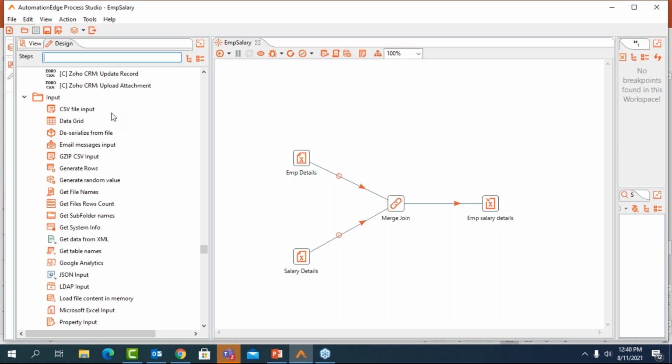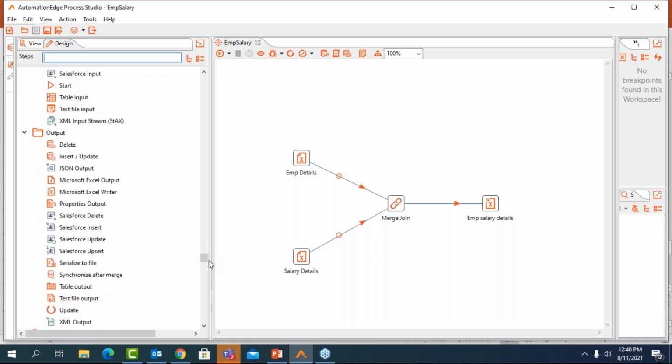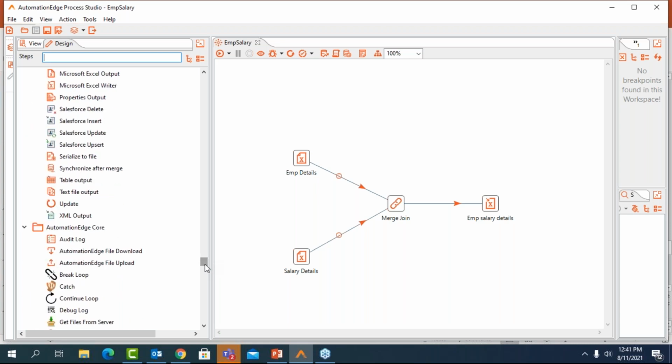If you can see, we can process your data coming in from different sources. It could be a CSV file, data grid, deserialized file, email message input, various rows that you want to generate, random row generation, your JSON input, your LDAP input, any kind of tabular data input that you want. All of these are available. Similarly, once the execution is completed, you can have the output data in different forms. It could be a JSON output, a Microsoft Excel output. You can write it onto Microsoft Excel along with the formulas and other formatting. It could be Salesforce output, various files, text file output, etc.